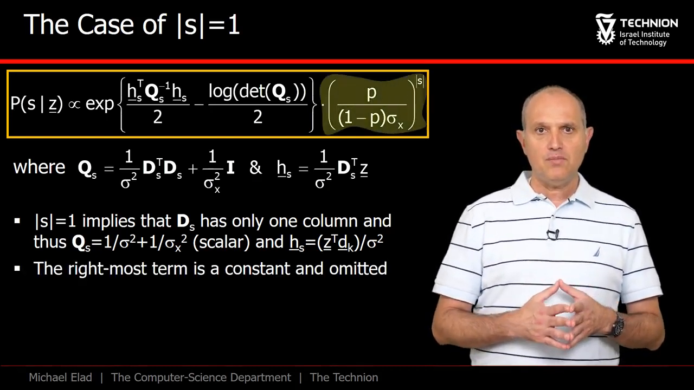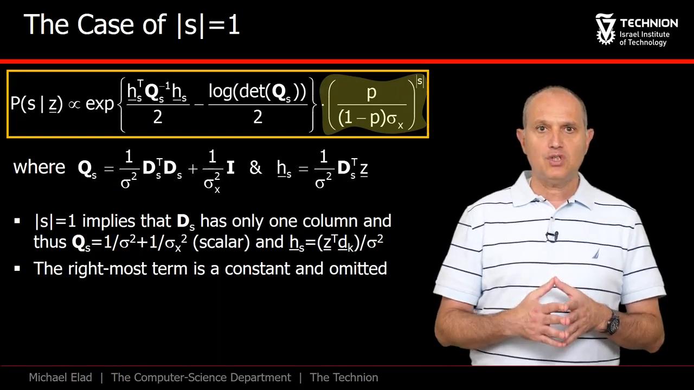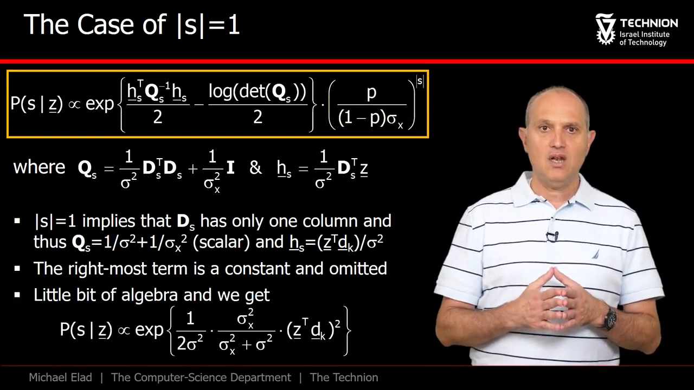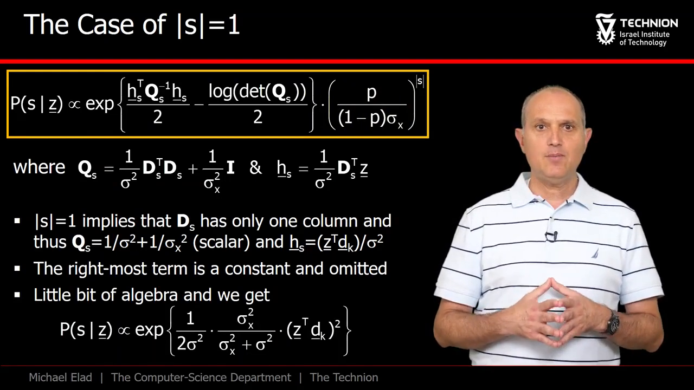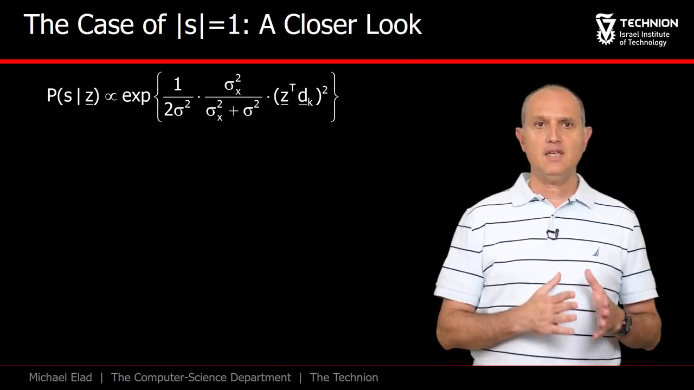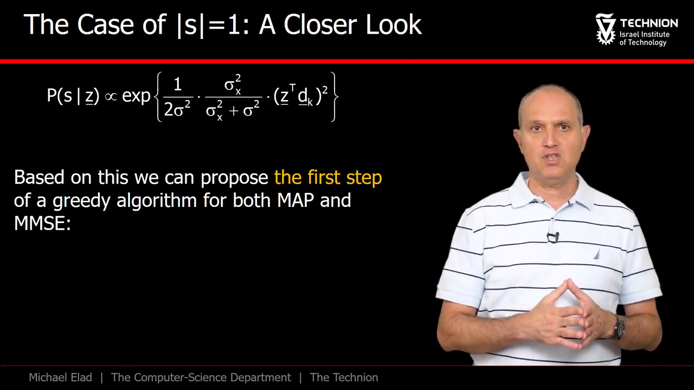The rightmost term in the above expression is a constant and thus can be omitted. After a little bit of algebra, we get this lovely expression. It describes the probability of each of the atoms to be on our support. Let's suggest a MAP and MMSE for this case.